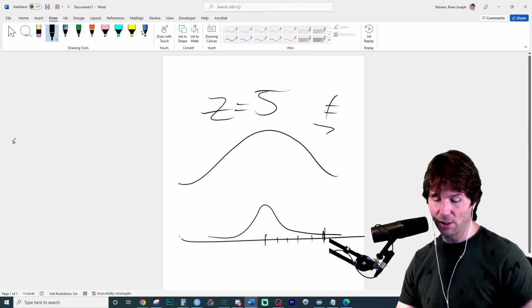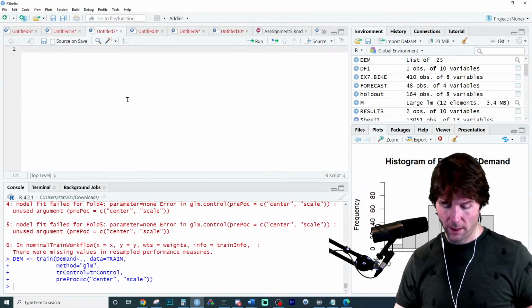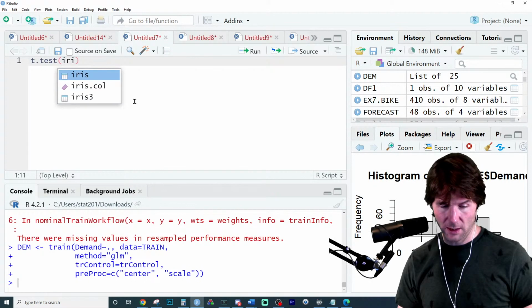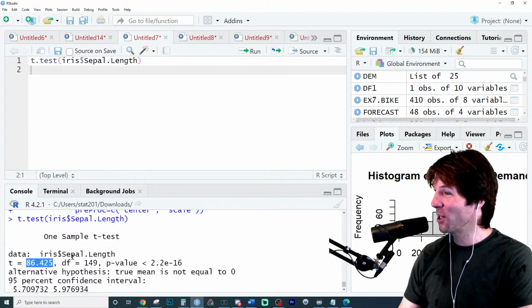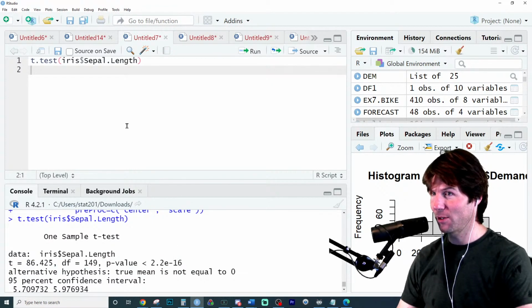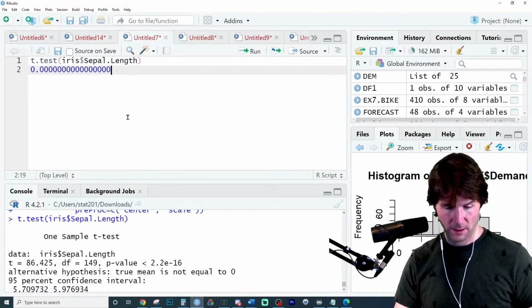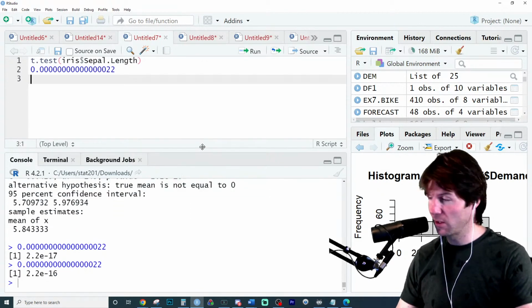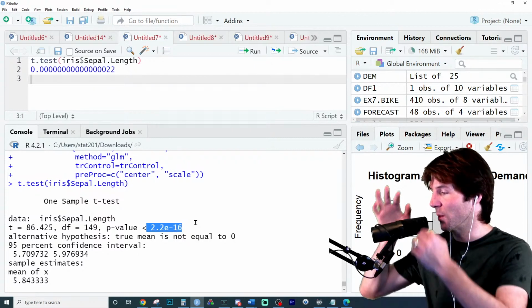Because the test will give you the result. If you know how to read output, you can just go right here and run a t-test. So if we go t-test, and we do the iris data set, and we get a t-score of 86, I'll tell you what the p-value is. It's 0. That's the p-value right there, which is the smallest p-value estimate. You're welcome, Jessica. Since I saw this t-statistic of 86, it's telling me the p-value is basically 0. I wish it just said 0 in that output.